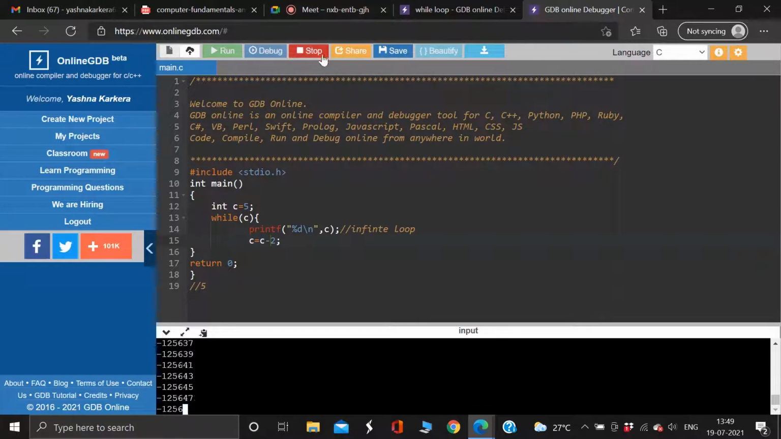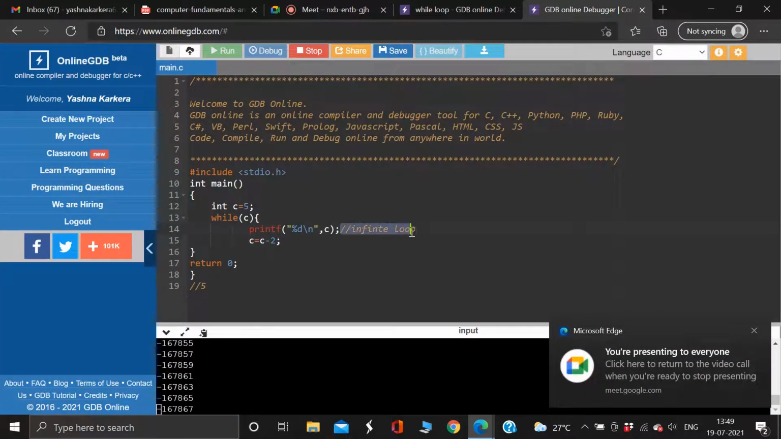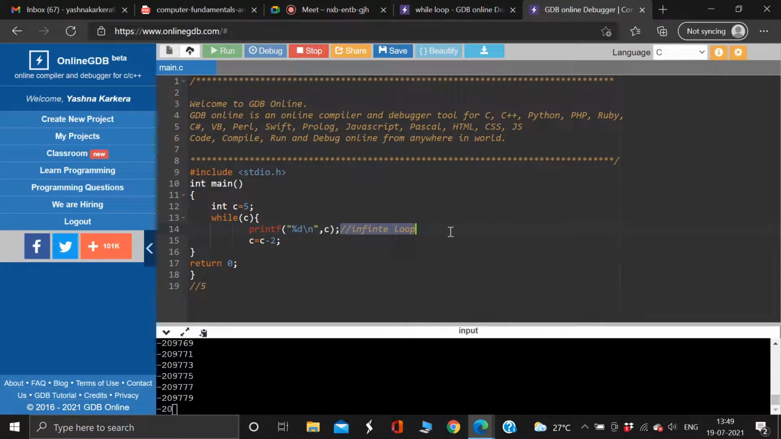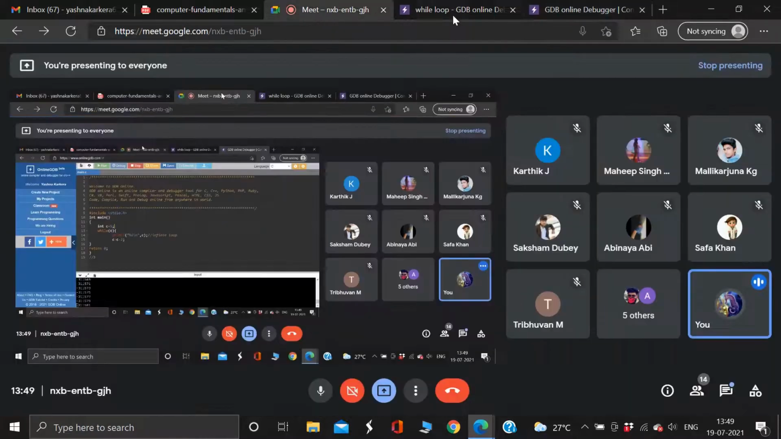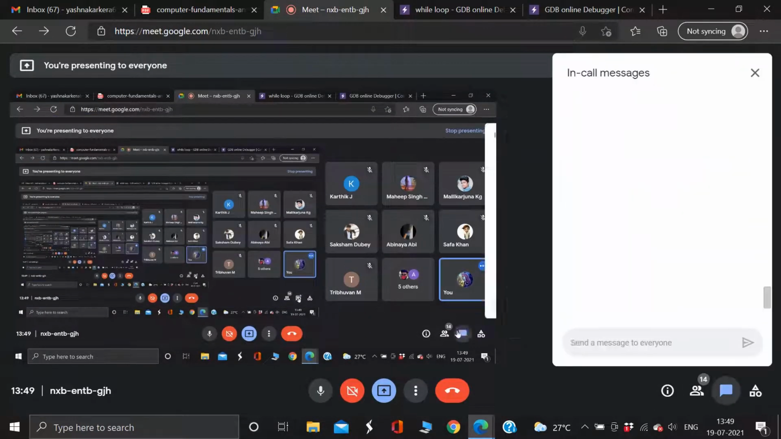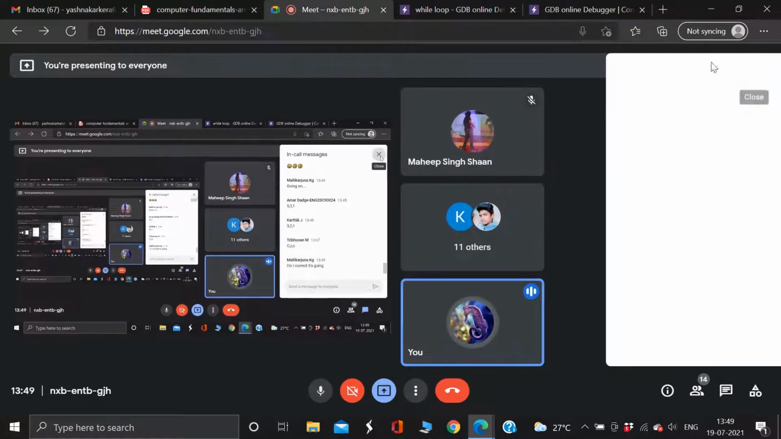If anyone has a doubt, I'm at 25 lakh already. Do you guys have any doubt regarding this? This is called an infinite loop. Please don't try this at home. This is a very bad condition to arrive at. So make sure you never arrive at this condition where you're giving a conditional expression which is true forever. Did you understand this concept?